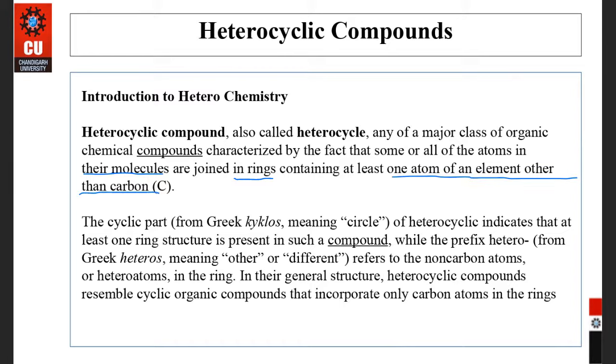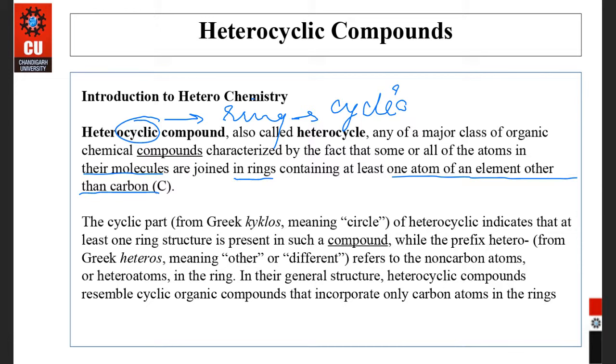If we deal with heterocyclic compounds, first, cyclic means the compound should be in a ring, or cyclic in nature. That's why it is also known as heterocycles, right?